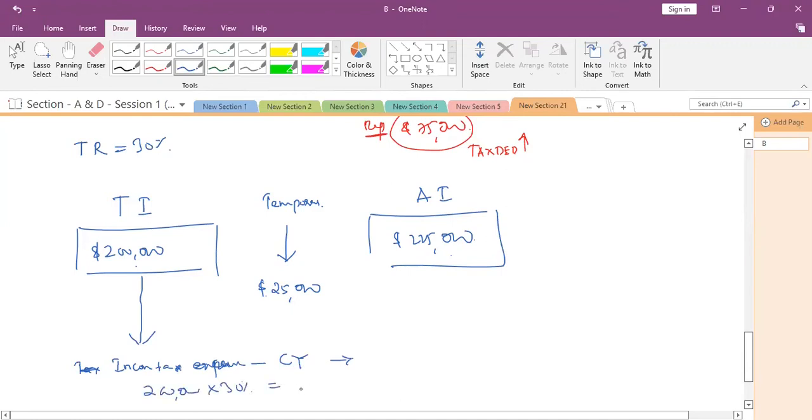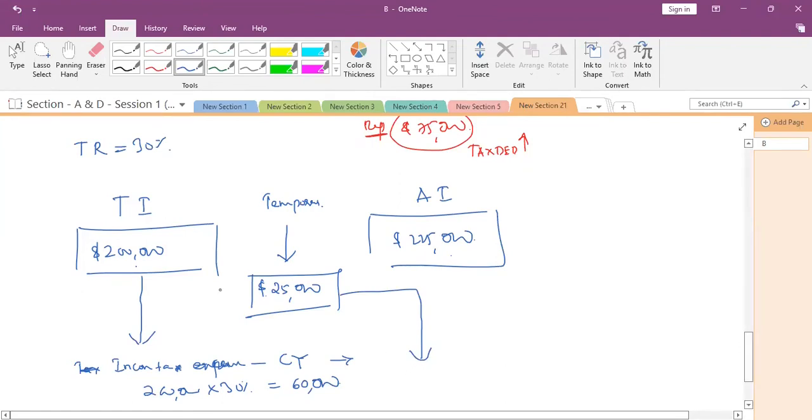How much is it coming? 60,000. And on this 25,000, in the coming financial years, we are going to pay tax.